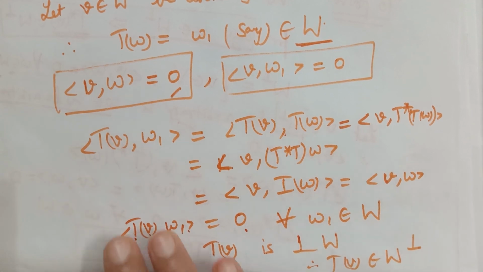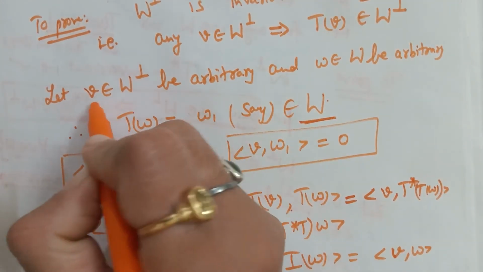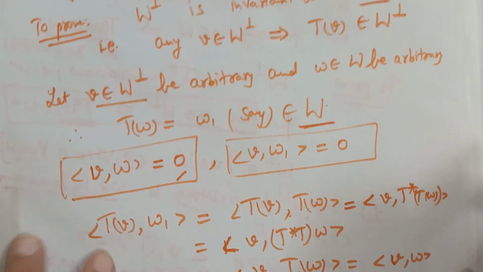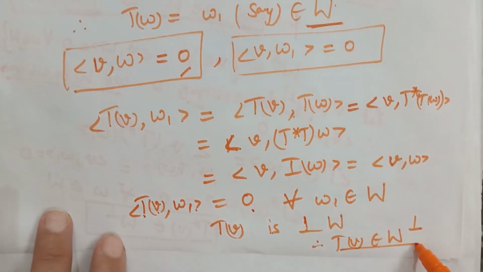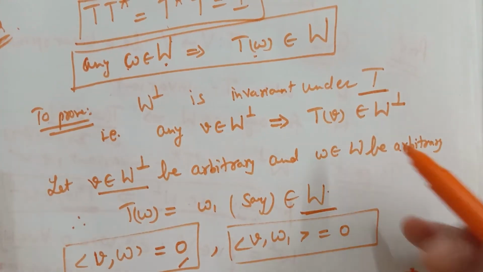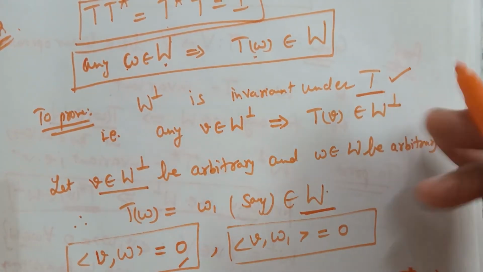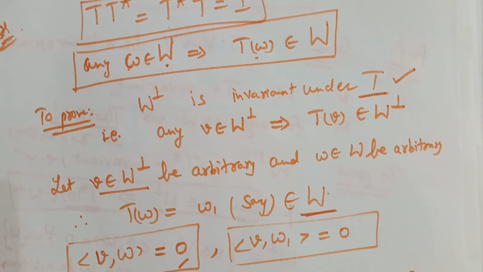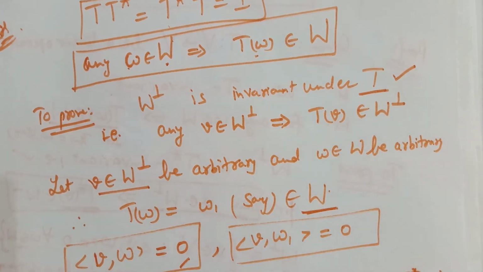Clear? So we have proved that if v is an arbitrary element of W perp, then its image also belongs to W perp. That is, W perp is T invariant. So this was required to be proved.